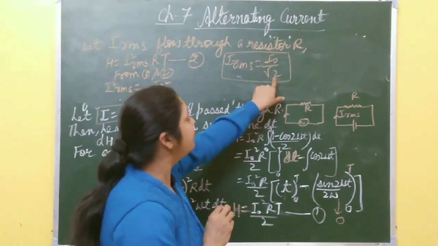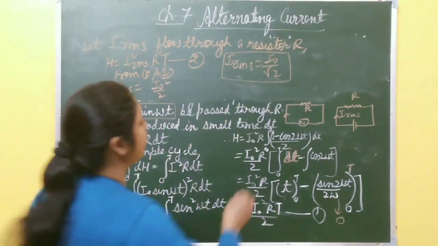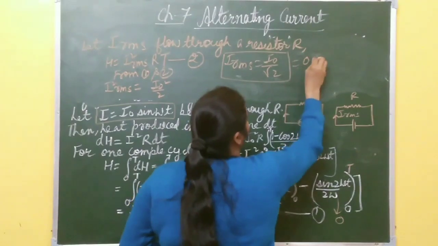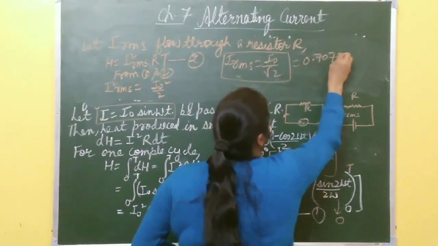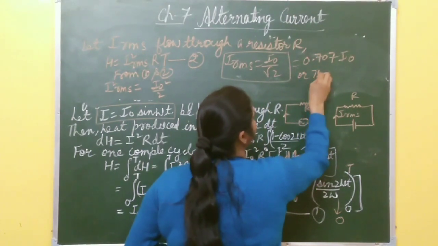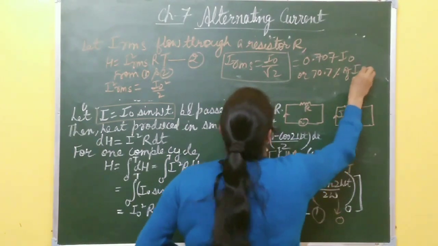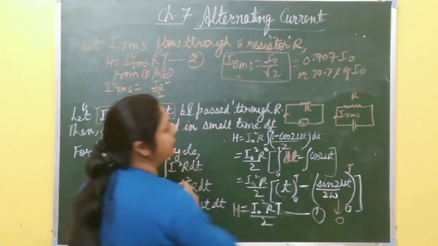And when you put the value of root 2, it becomes 0.707 I naught, or you can write 70.7% of I naught. So this is the RMS value of current.